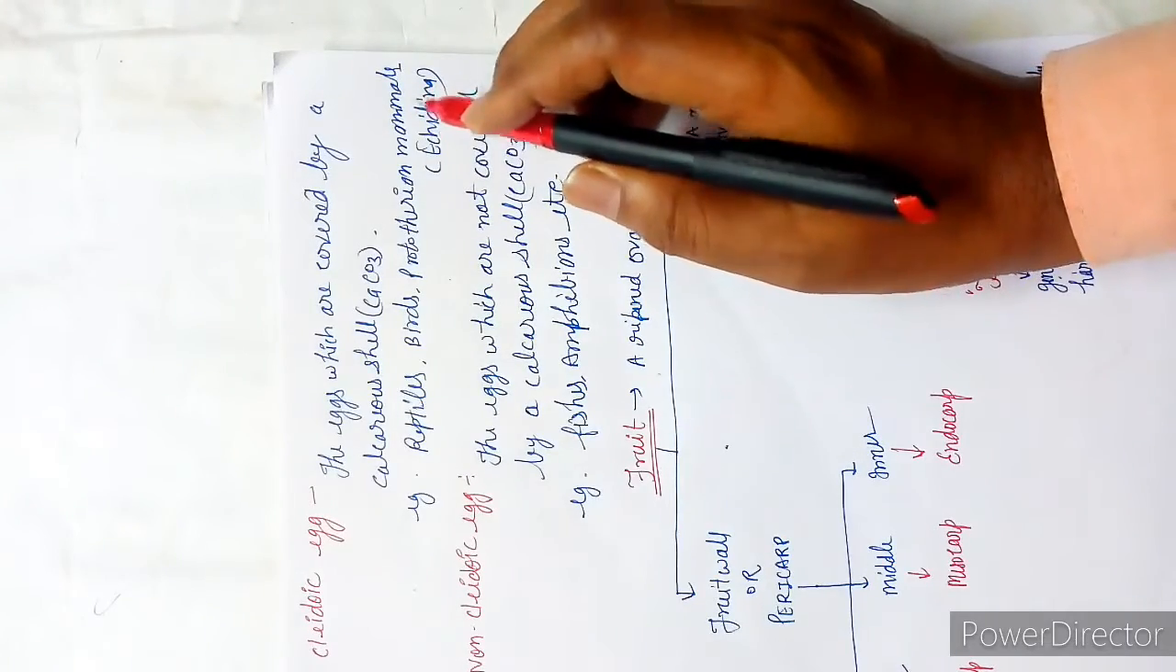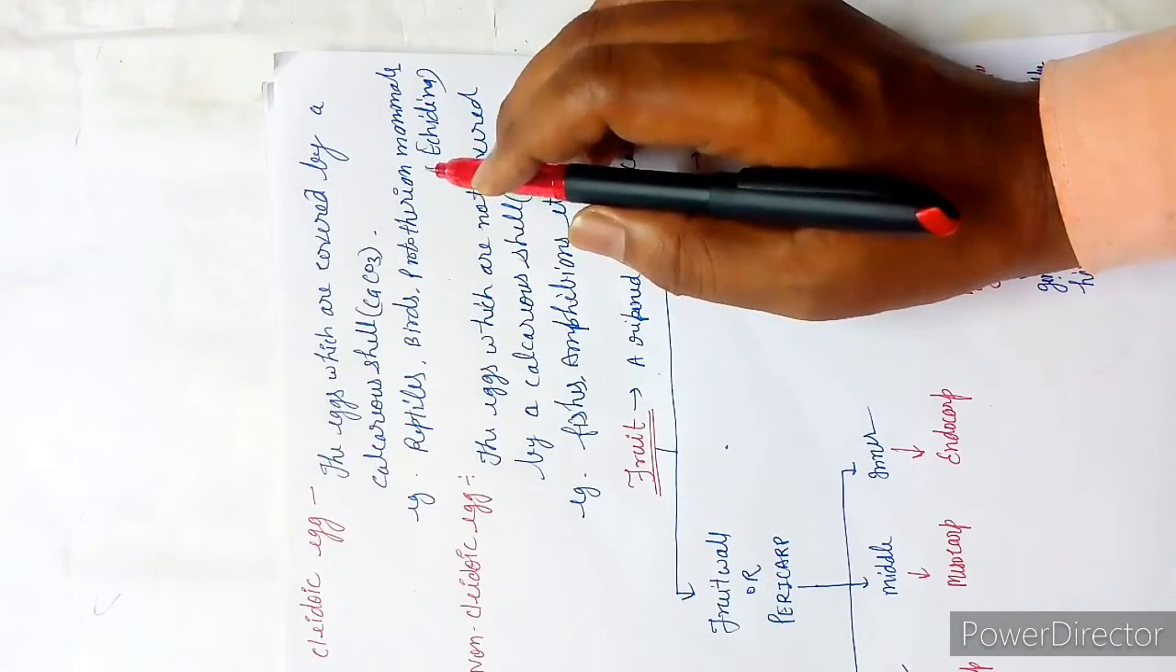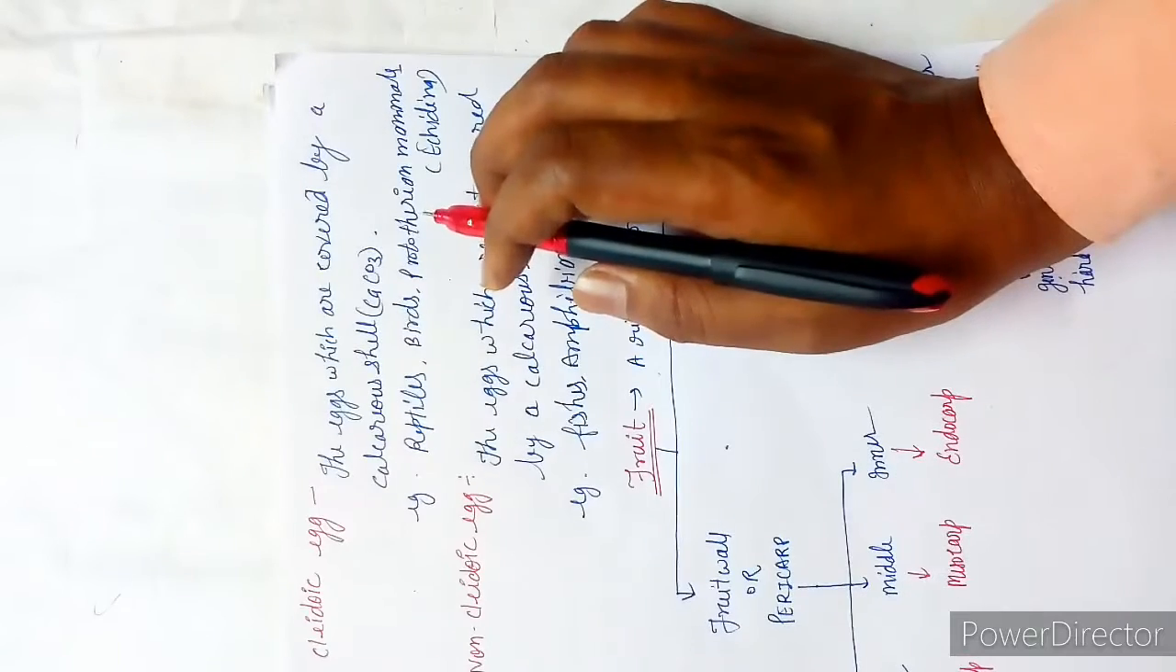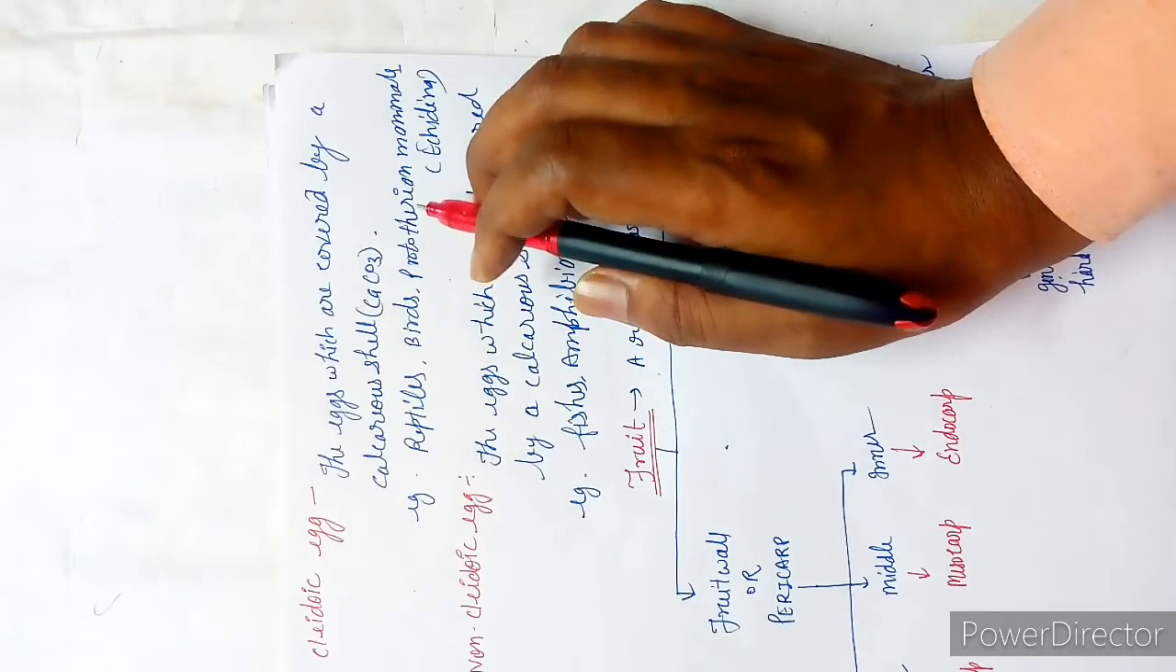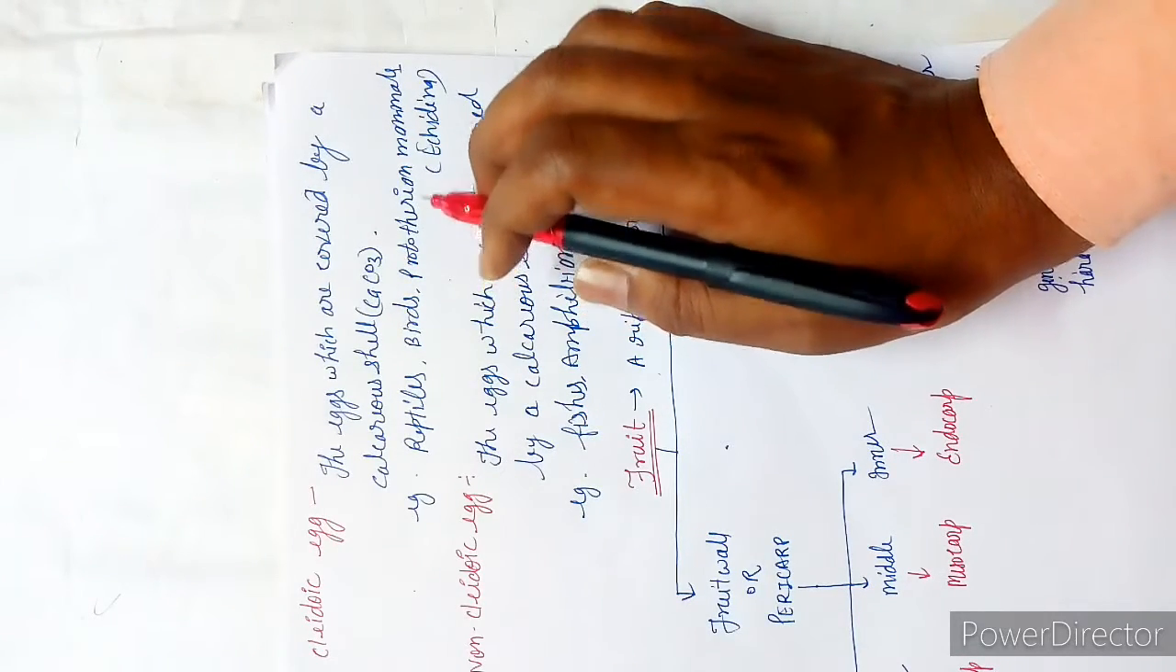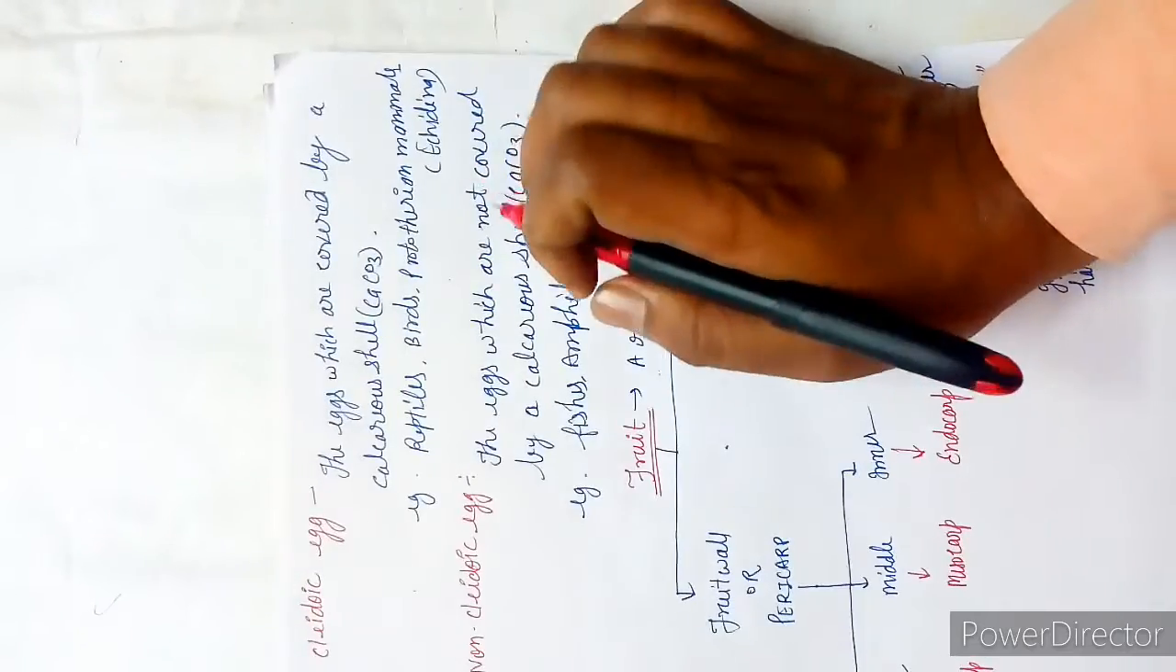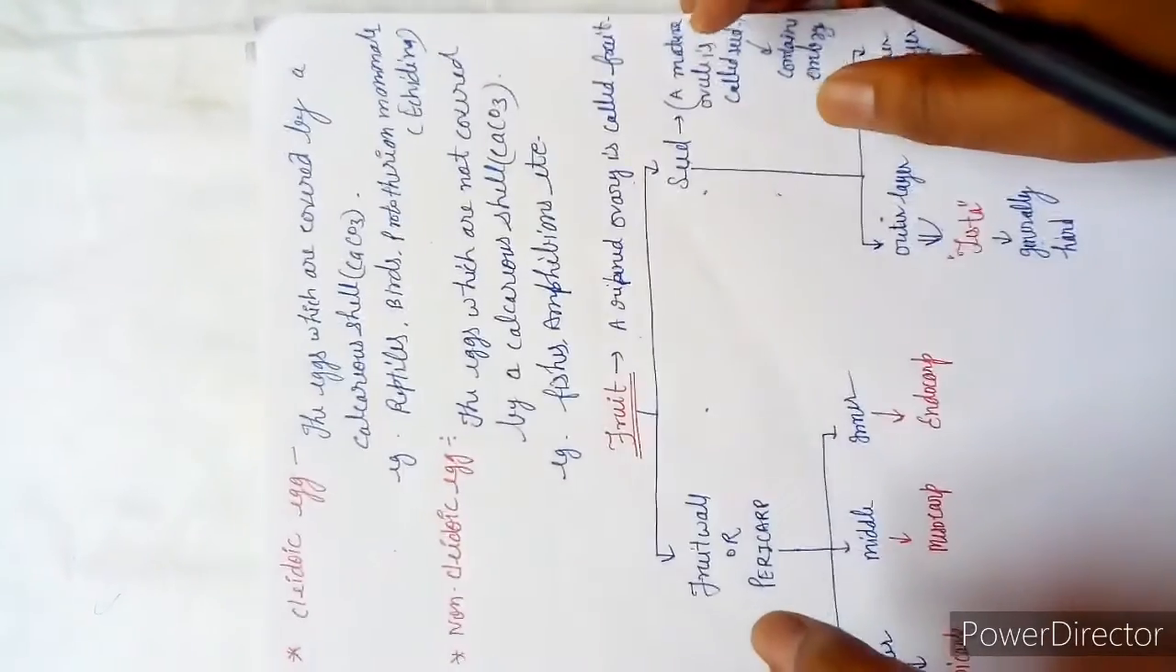देखो हम लोग जो है, we are coming to the eutherian category, but this is the example of prototherian, means echidna. Example of this, the echidna.